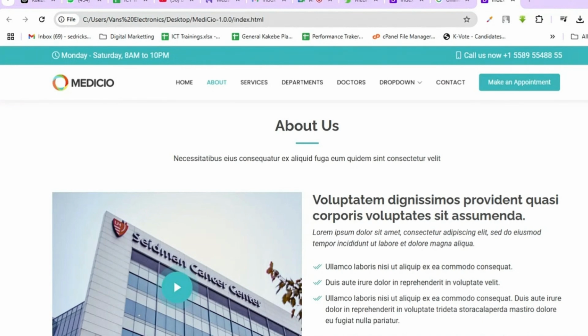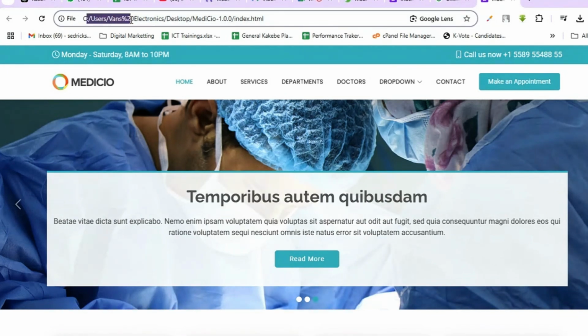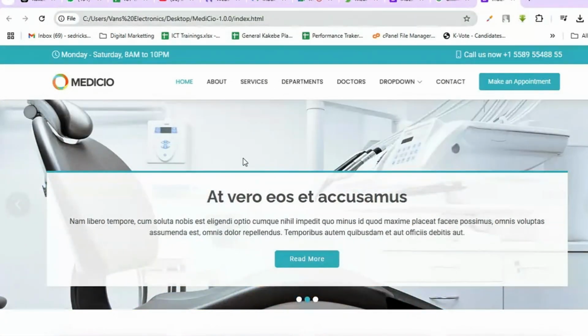Now, let's say I want to change something particular from this website. Let me say this is the website that I've downloaded and it's not running on my computer. I already have the files. If you see the link here, it's coming from my local user, Vans Electronics, it's on the desktop. So now, how do I get started with this template?